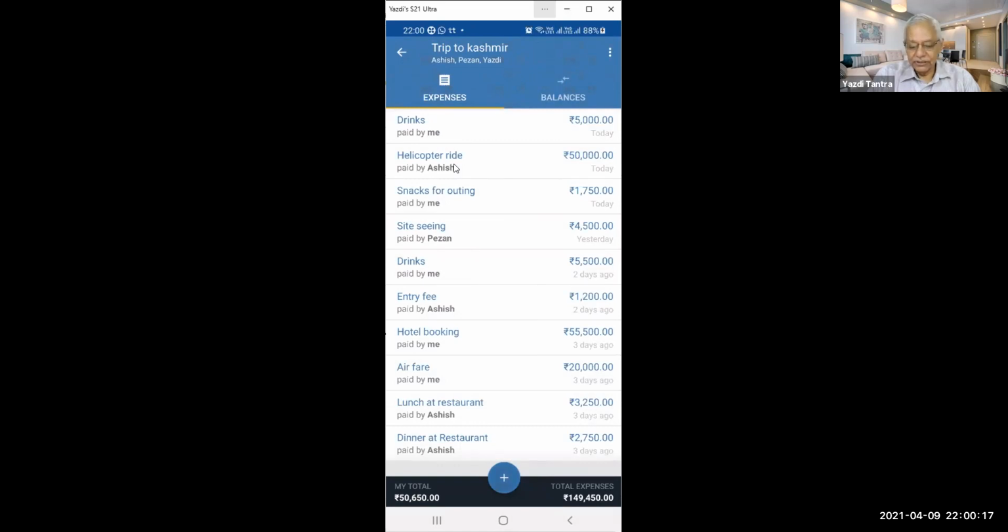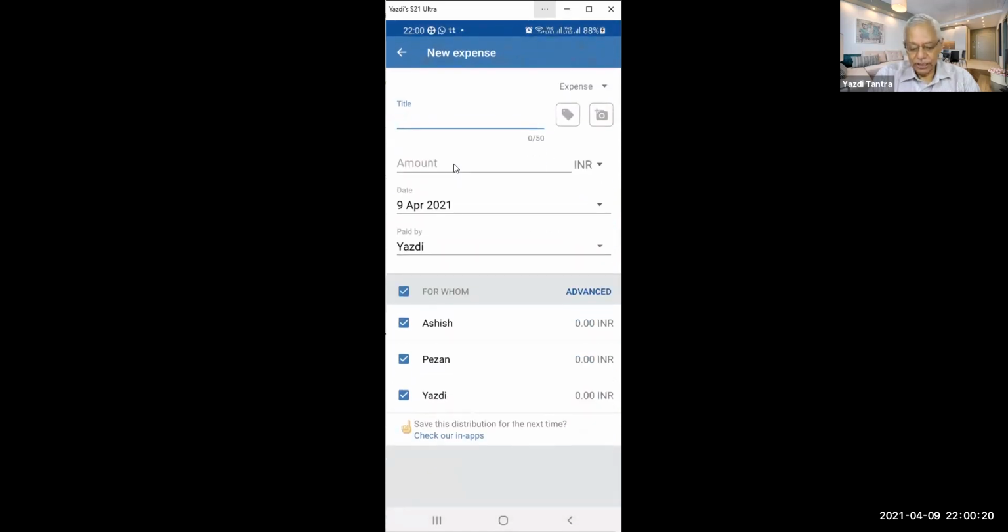So you can have something like this where you can have equally, normally this is normal, or you can even specifically say this much for this one, this much for this one, and this much for this one. Are we getting this clearly? You can split it in the way you want. If you want to take a good picture of a dinner or lunch, you can take a picture. If you want to put a tag on this expense, you can put a tag. For example, you can say all food expenses separate, all stay expenses separate, etc., etc.